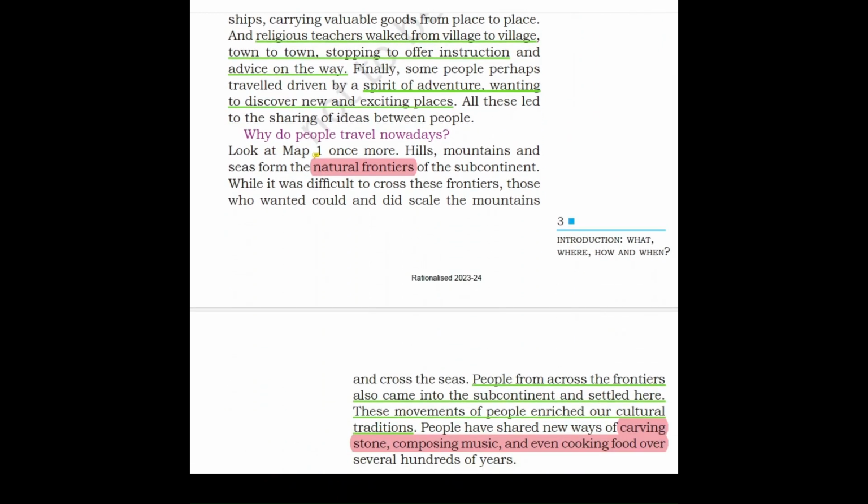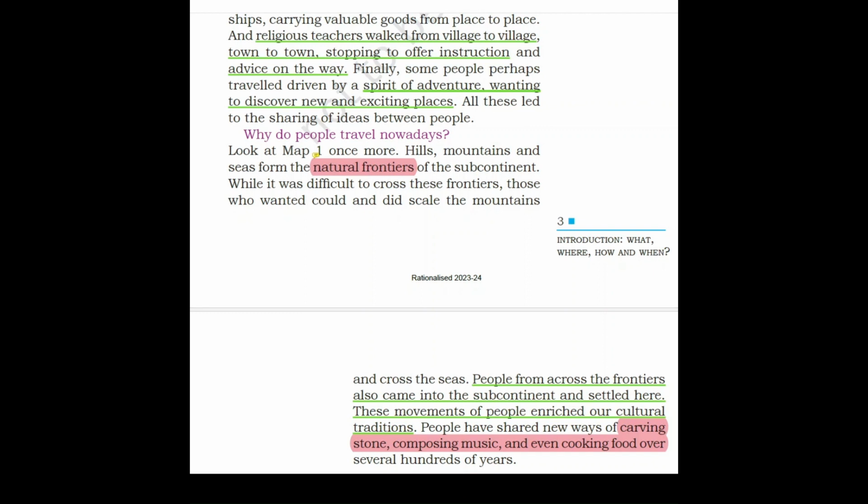Now, look at map 1 once more. Hills, mountains, and sea form the natural frontiers of the subcontinent. Now, what are frontiers, children? They are the physical features which stand out as a natural border of a country. What are the physical features? They are the hills, mountains, and seas. What do these do? They form a boundary. They form a border of a country which differentiates one country from the other.